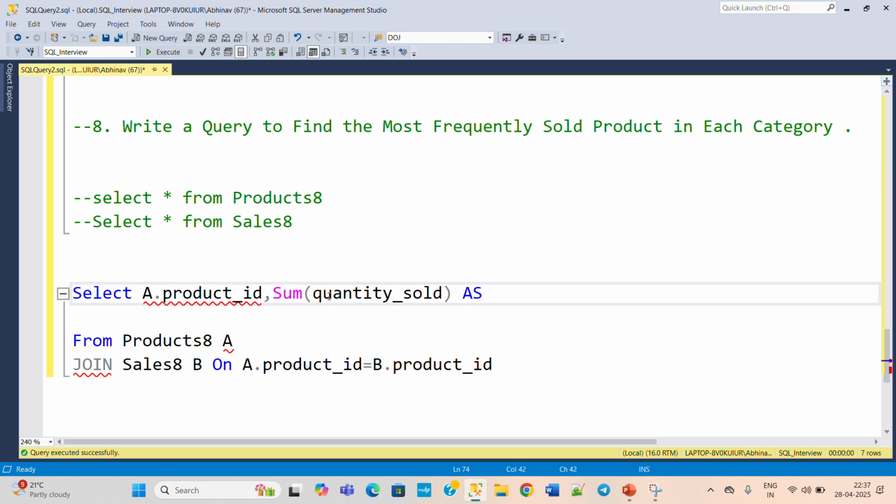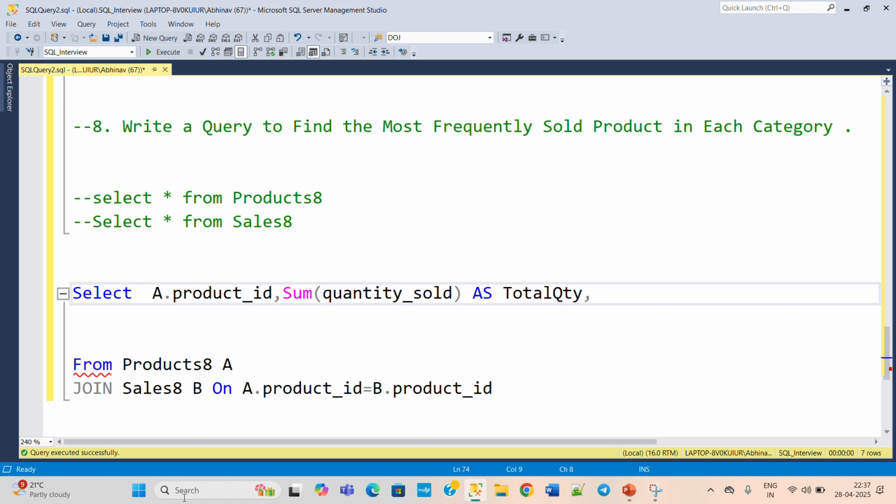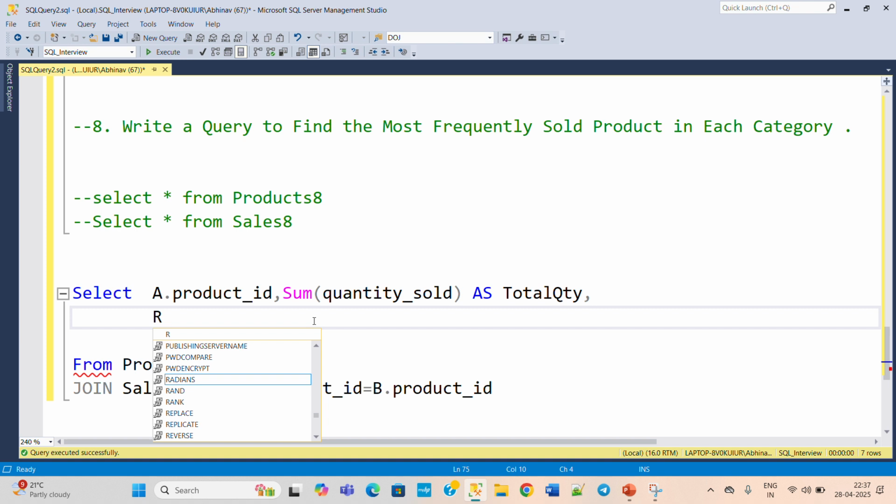as total quantity, total QTY. Okay, total quantity, and then we need one more column which is a row number that will provide ranking to each of them based on their categories. Okay, so for that we need the row number function. So row number, and this is a window function.